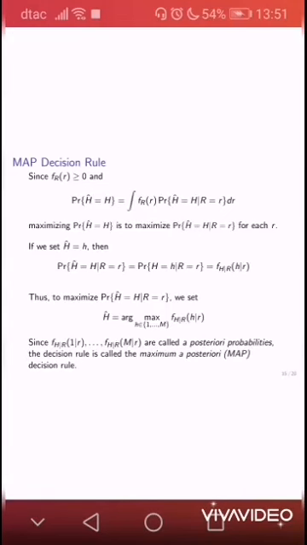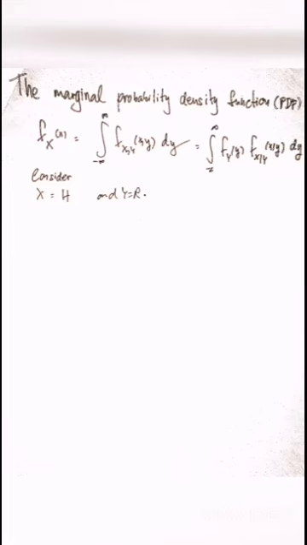Now, let's talk about the maximum a posteriori, or MAP, decision rule. As I mentioned earlier, the goal of signal detection is to maximize the probability of correct decision, or the probability of h hat equal to h. The probability of correct decision can be thought of as a marginal probability, which can be expressed as a conditional probability. Let's consider x equal to h and y equal to r.